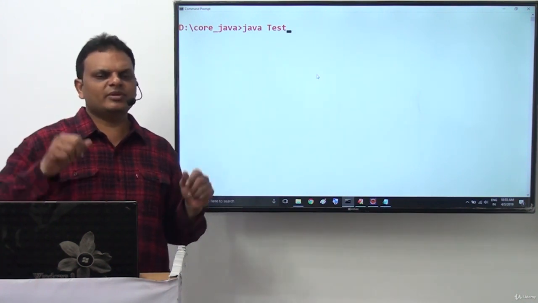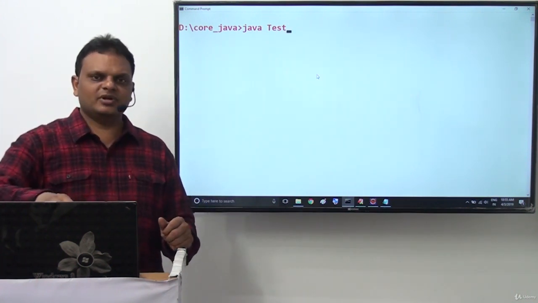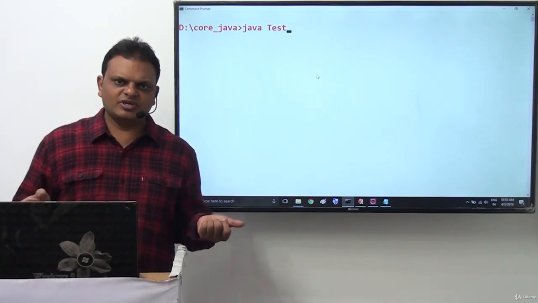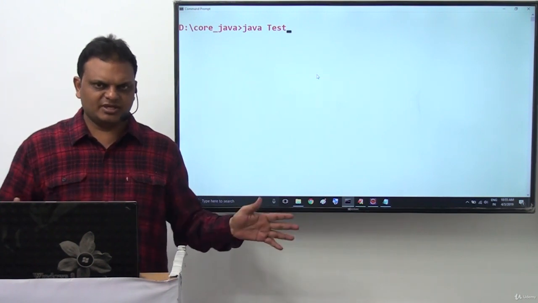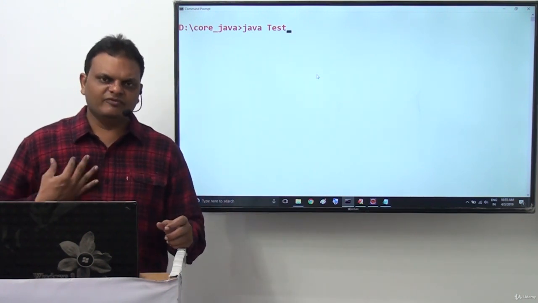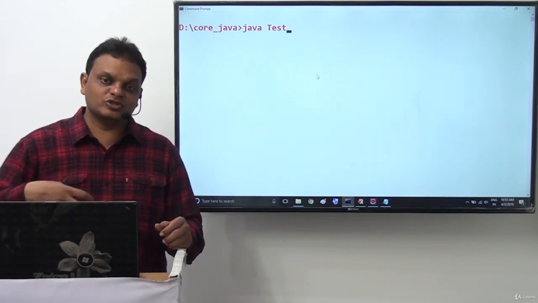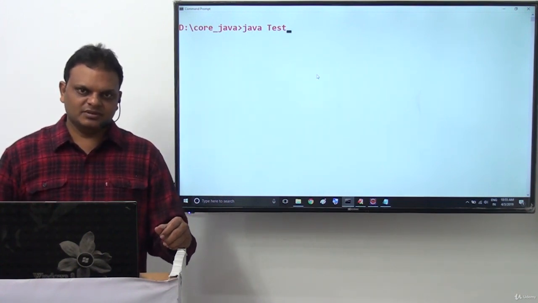So definitely main method must be which one? Static method. Why? Because in Java applications, only static methods are eligible to be accessed by using class name. Because of this particular reason, we have to declare main method as static method. Good.